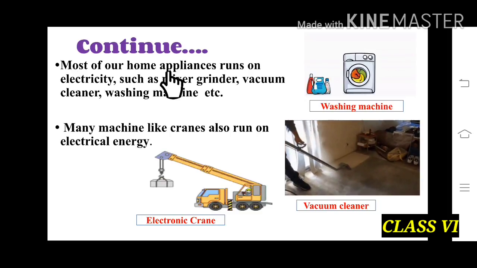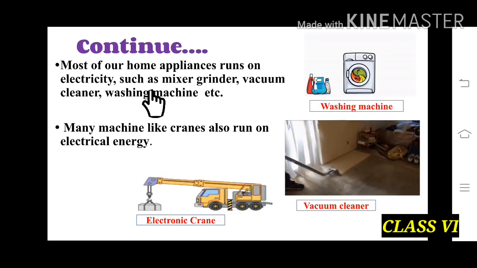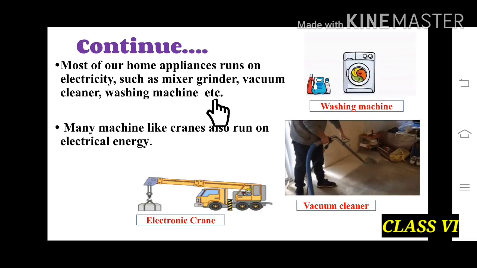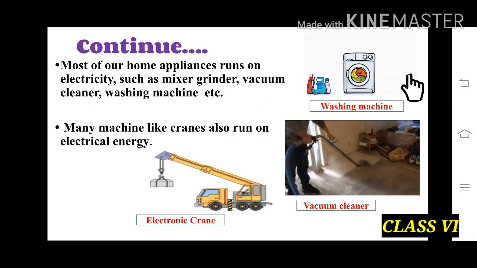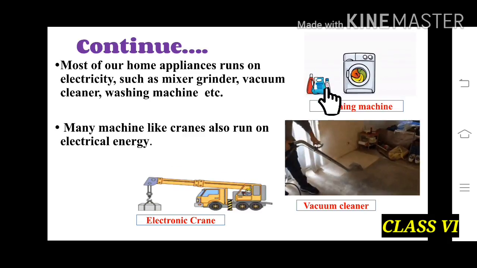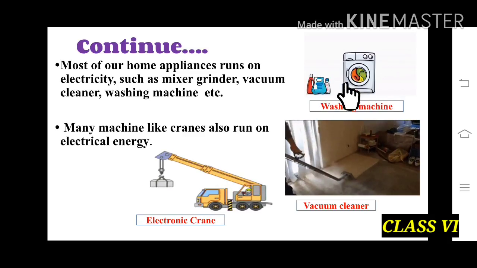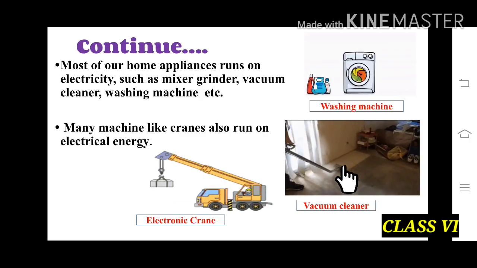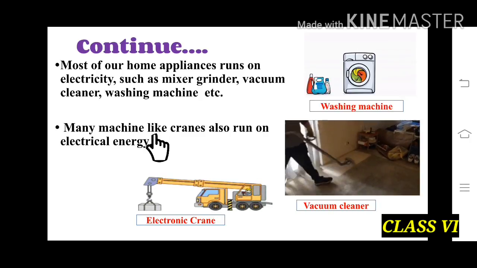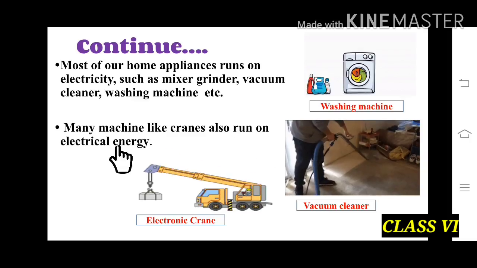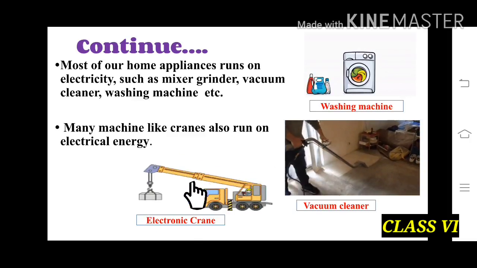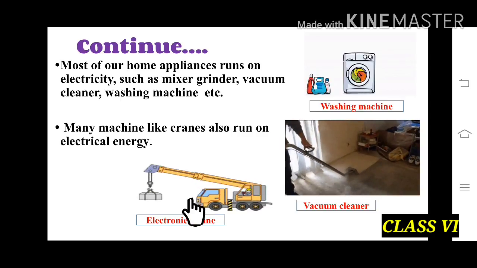Most of our home appliances run on electricity, such as mixer grinder, vacuum cleaner, washing machine, etc. So in this picture we can see that we use a washing machine to wash clothes. A person is using a vacuum cleaner to clean the floor, and many machines like cranes also run on electrical energy, and this electric crane is also working on electricity.